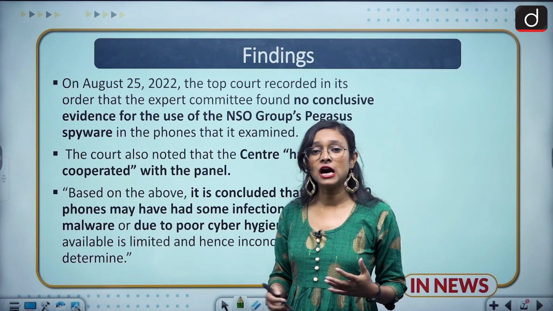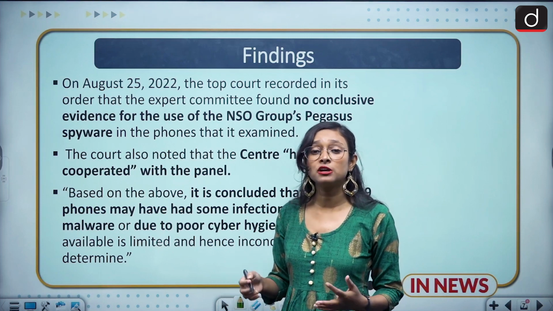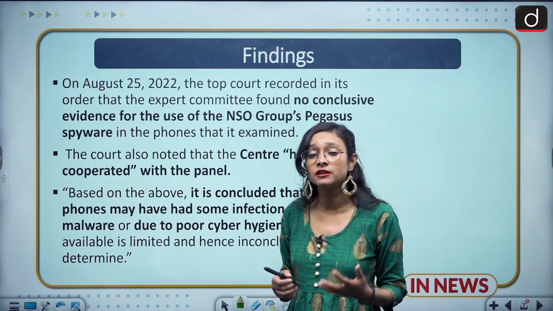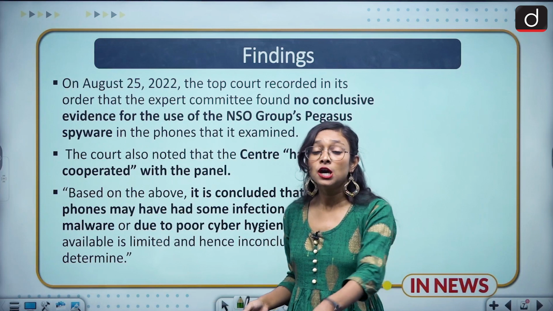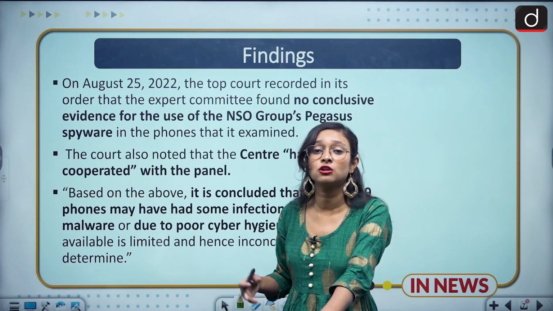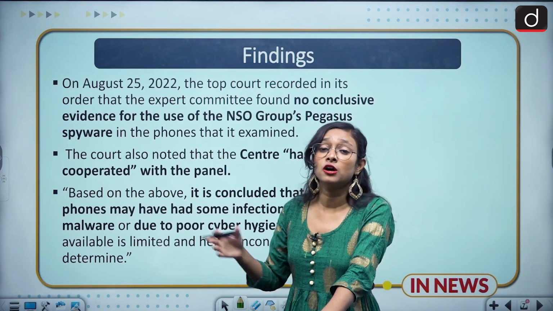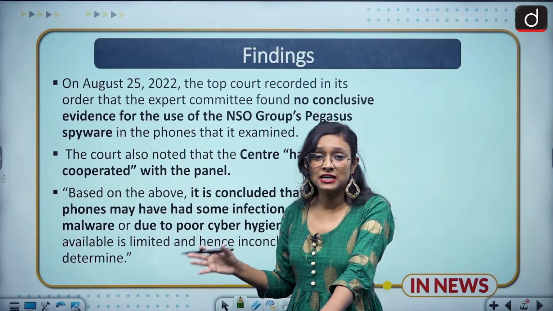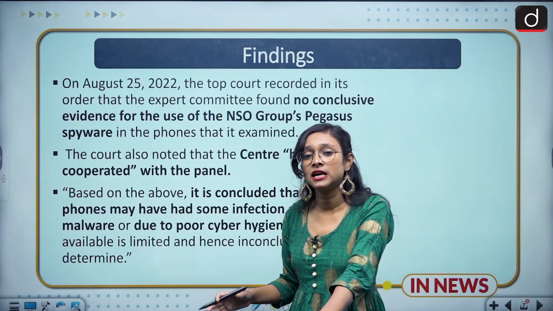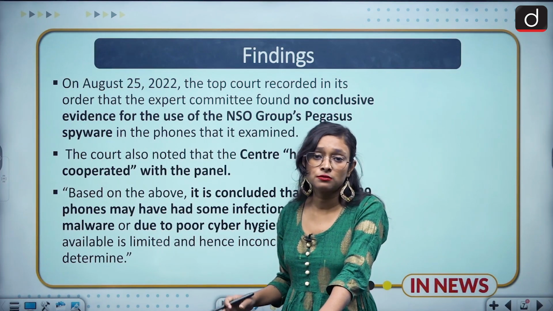No doubt the government had outrightly rejected it, saying we don't support these kind of things. There was a collaborative global investigative group who had said that India is also involved in using spyware, but the government of India and the current ruling political party had said that we are not using such things. These are false information spread against the BJP party. So that's why they had outrightly rejected it, but the committee had highlighted that the government of India has not cooperated with the panel. So this was also the case.